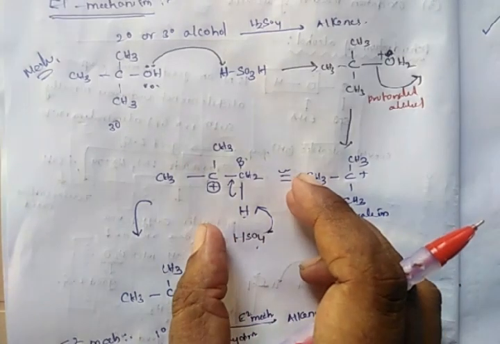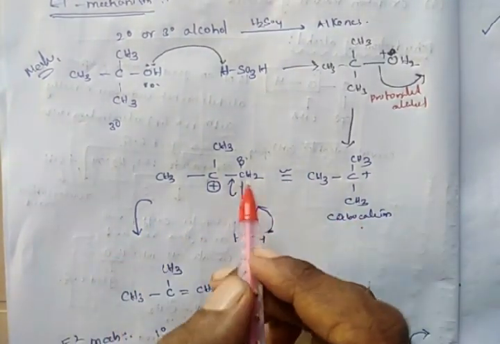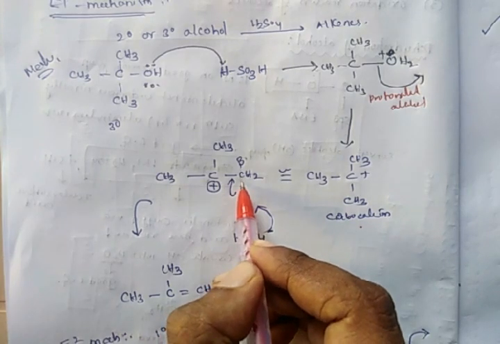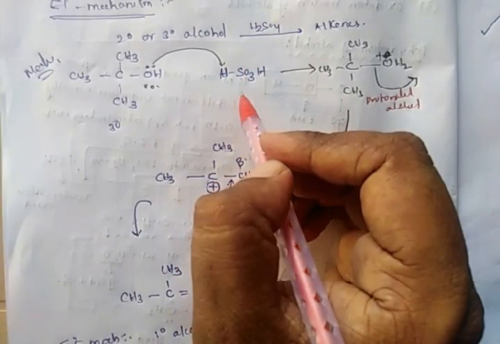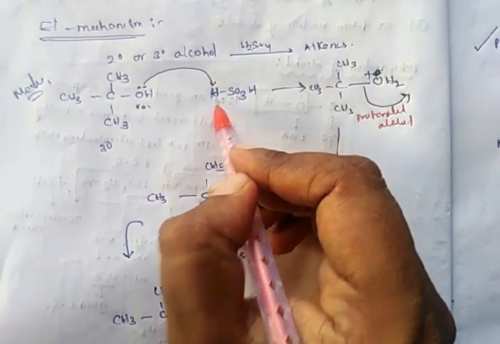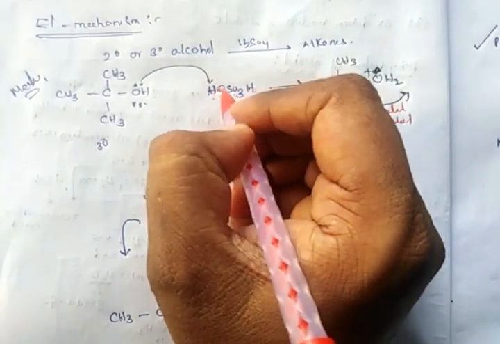For easy understanding, I rewrite the carbocation structure like this, to show the beta carbon atom and beta hydrogen. In the first step there is abstraction of the proton. You have to write another oxygen atom here.